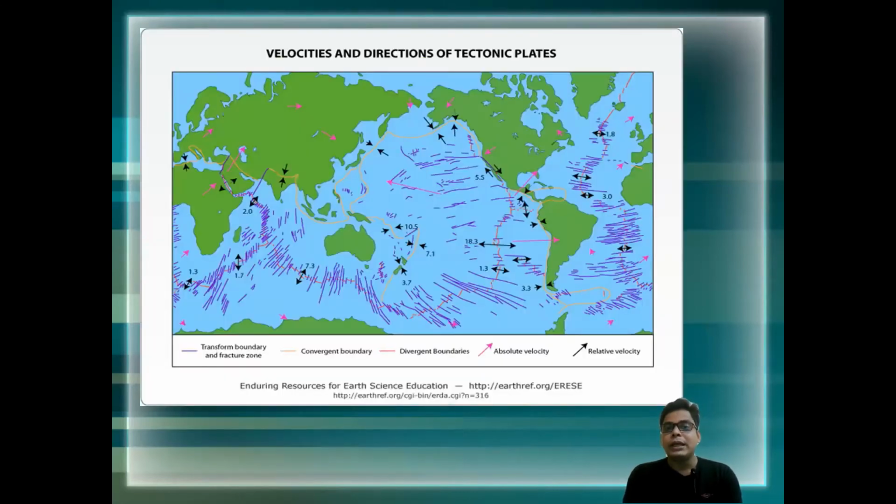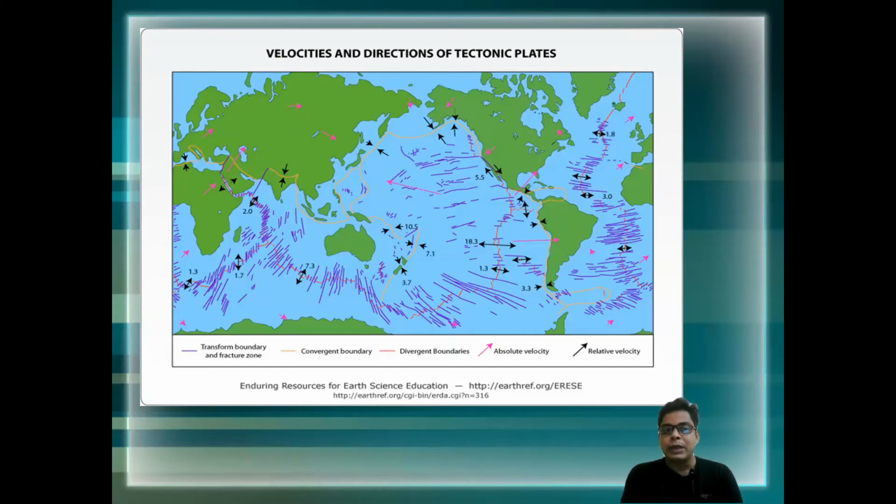Next, volcanoes and the direction of the tectonic plates. You can see the velocity and the direction here. You can see the Indian subcontinent plate. Its location 120 million years back was near Madagascar. Slowly, as time passed, it moved toward the northeast, and after that it collided with the Eurasian plate.